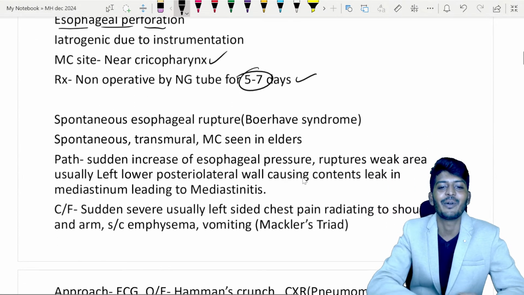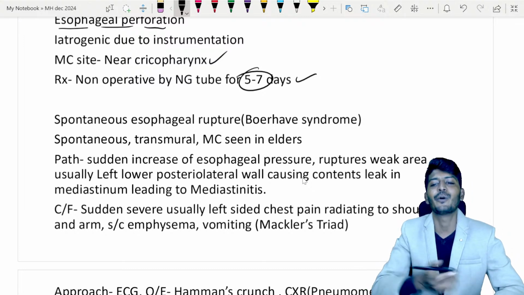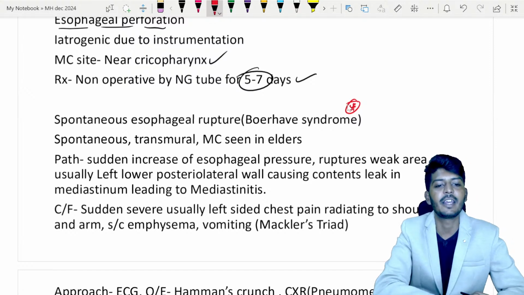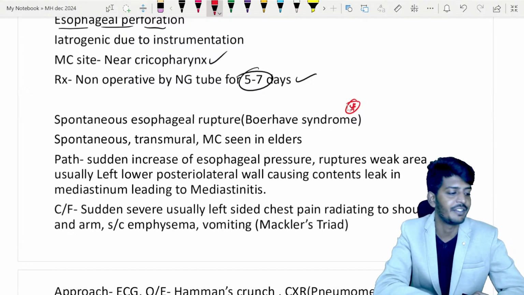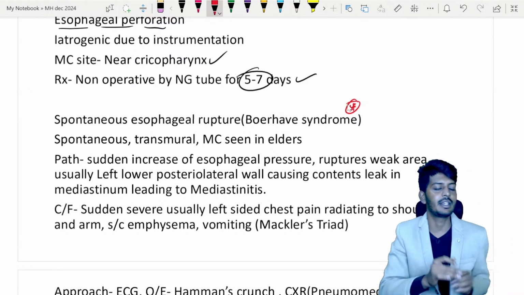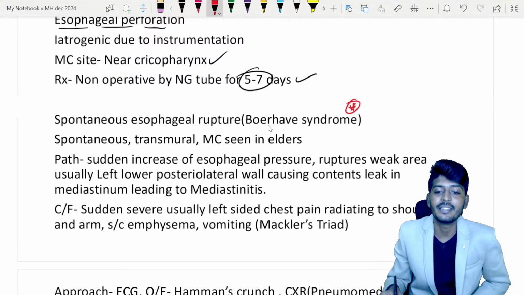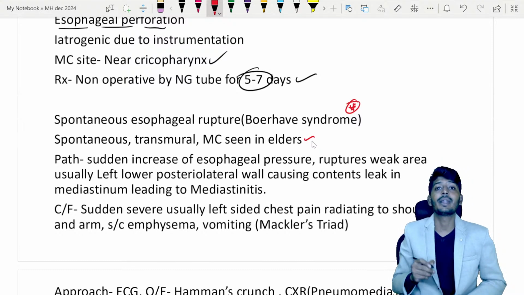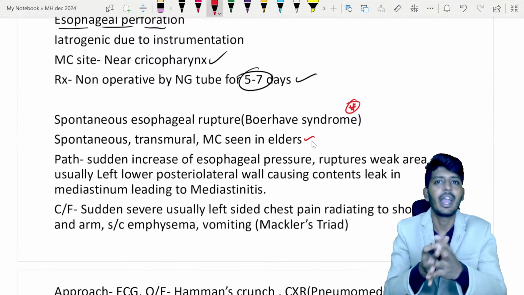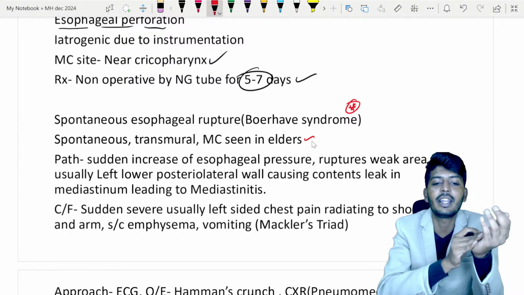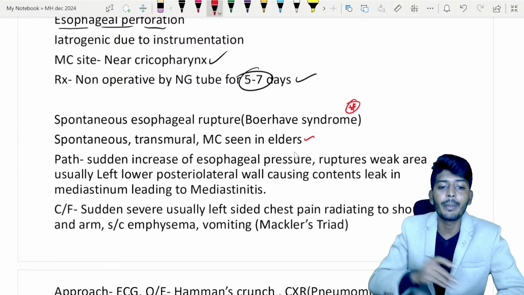This is the interesting thing. What is that? Boerhaave syndrome. Boerhaave syndrome is a very favorite question for examiners, so be very careful. Spontaneous esophageal rupture. So what is this spontaneous esophageal rupture, sir? It is most commonly seen in elders. Why is it more commonly seen in elders? Because not just the esophagus, all the muscles become weaker in old age people. So that is why it is more common in elders.